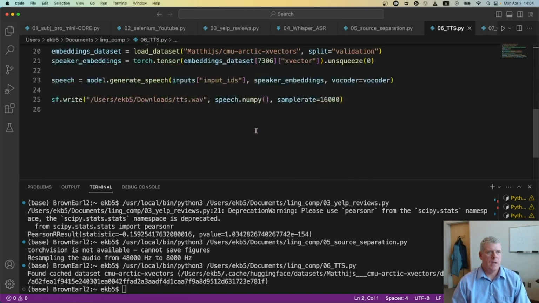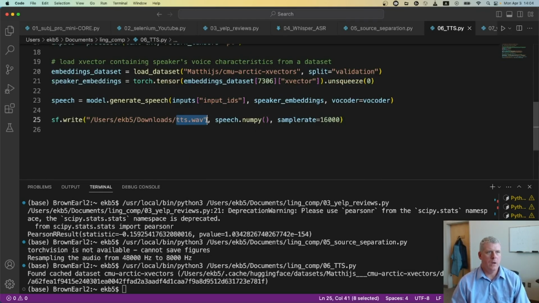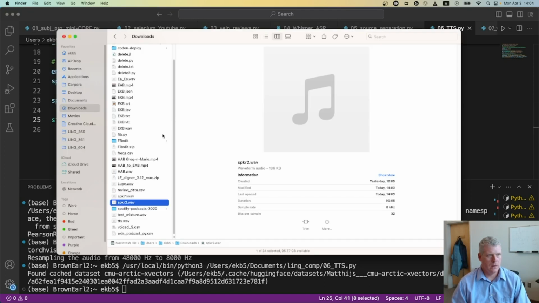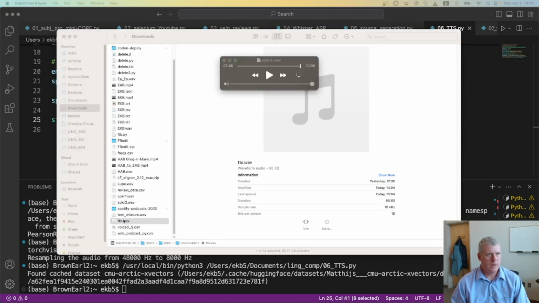And so it should have saved a file called tts.wav in my downloads. Let's go take a look. TTS wave, let's take a look here. Let me pull it over to this screen where you're looking at.